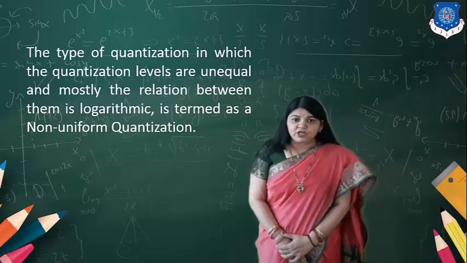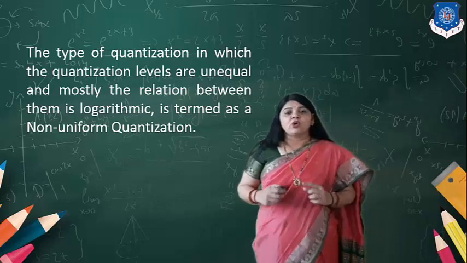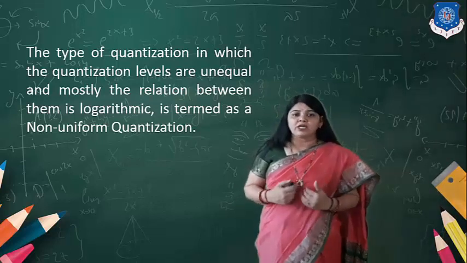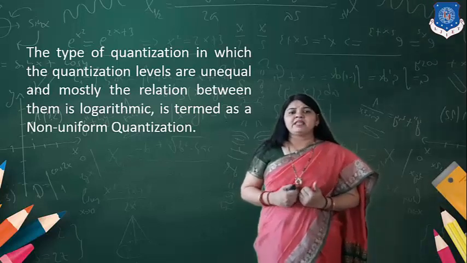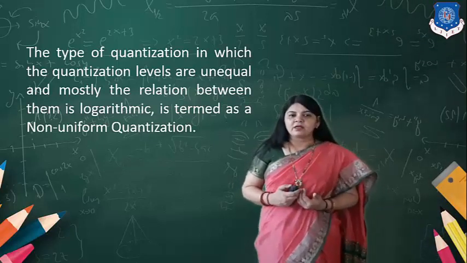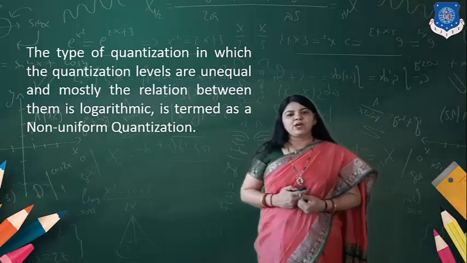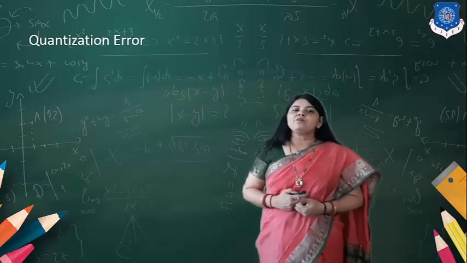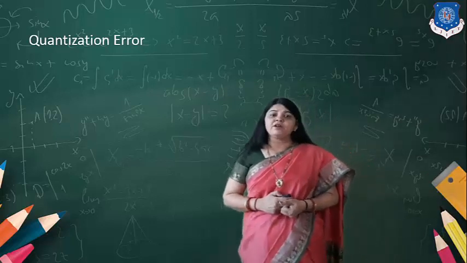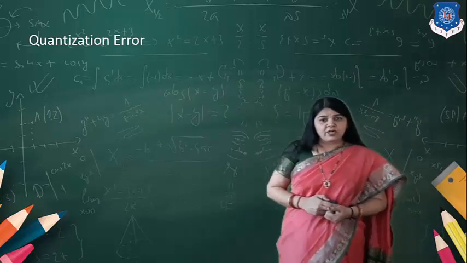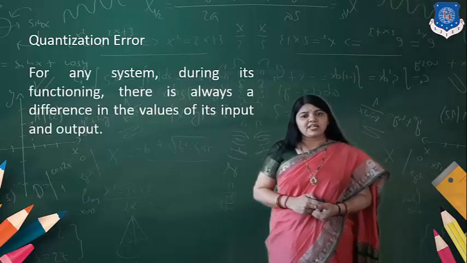In this type of quantization, the quantization levels are unequal, and the relation between them is logarithmic.